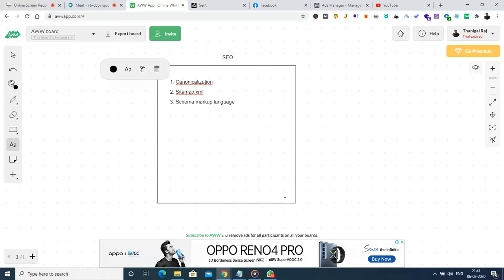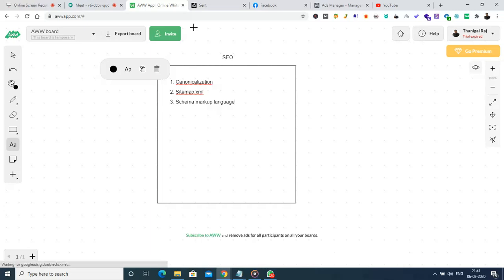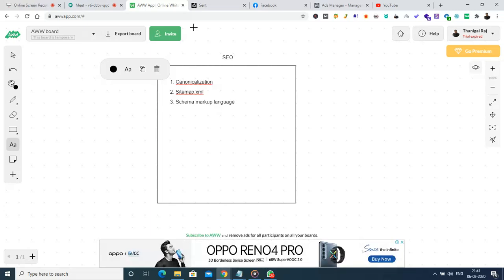Canonicalization is something like this. Let us say there are two pages which have the same data, and we want to show Google that this is the particular web page we want to project for the keyword. Suppose two pages in the same website are targeting the same keyword. Then Google will find the mismatch, and sometimes it will rank this page and sometimes that page, like an internal competition between the same links.